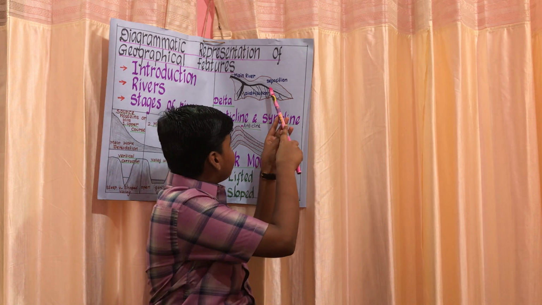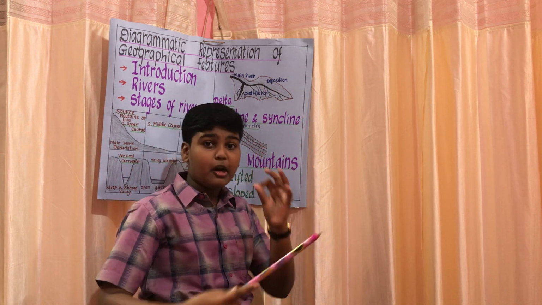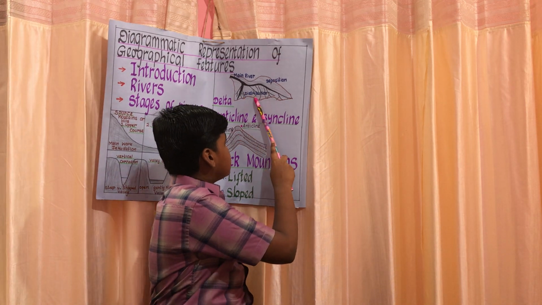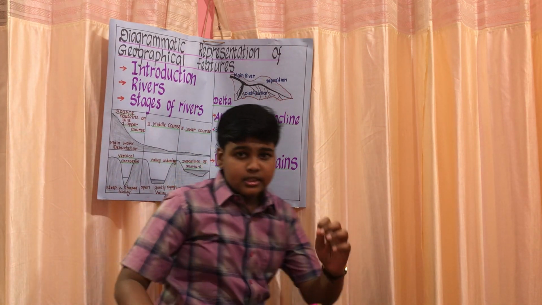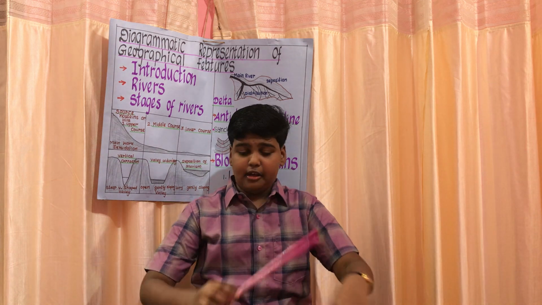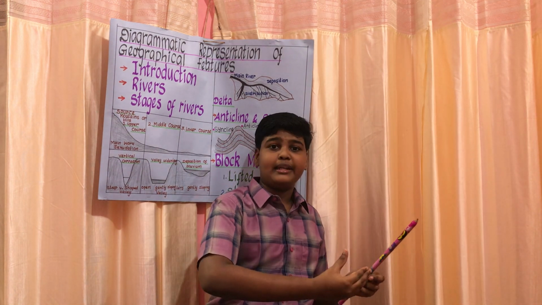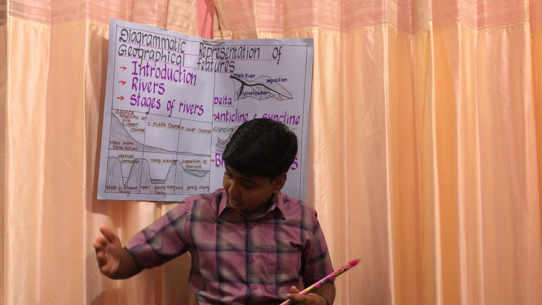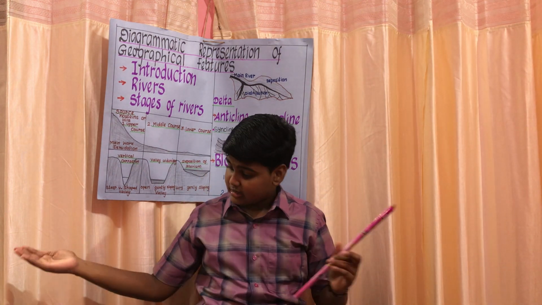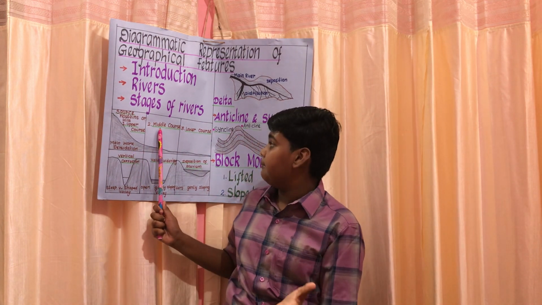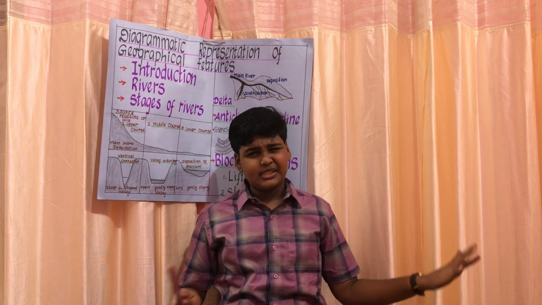Distributaries are nothing but small branches of a river coming out from the main river. So distributaries are small rivers or streams that come out from a main river. Tributaries are small streams and rivers that meet the main river. Understood? Yeah. So this is the main thing in the middle course. The middle course won't be used for hydroelectricity.